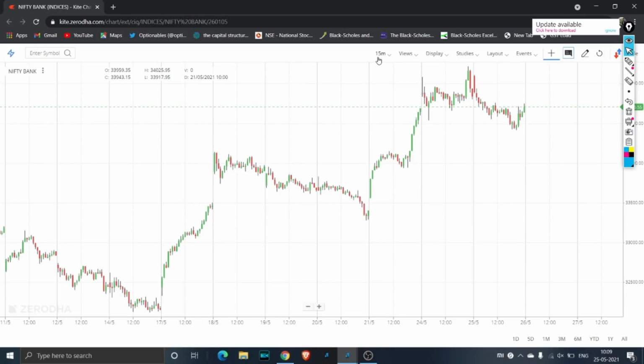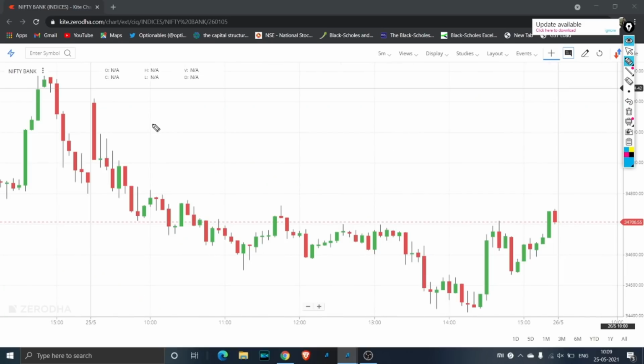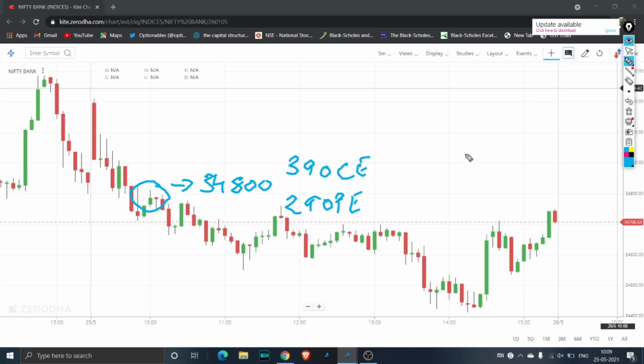If I go back to the chart and put a 5-minute chart, at 10 o'clock you can see that the market was around 34,800, but we did 34,900 because I'll tell you why. The premiums of 34,800 CE and PE weren't matching, which was very odd, something like 390 and 290. PE was around 290 and CE was around 390. So the premiums weren't matching at all. We thought of doing 34,900 where the premiums were much more matched.